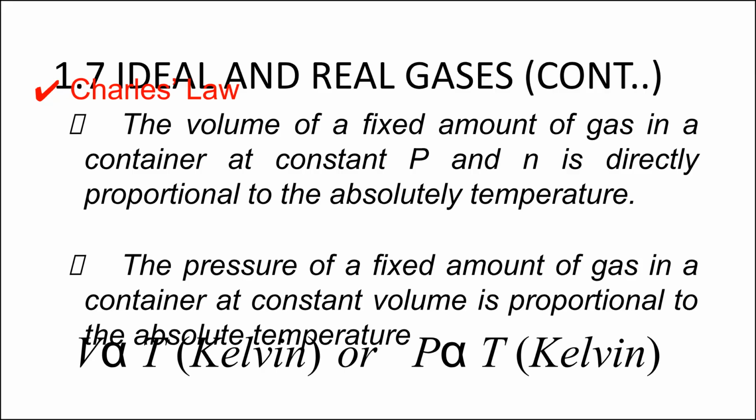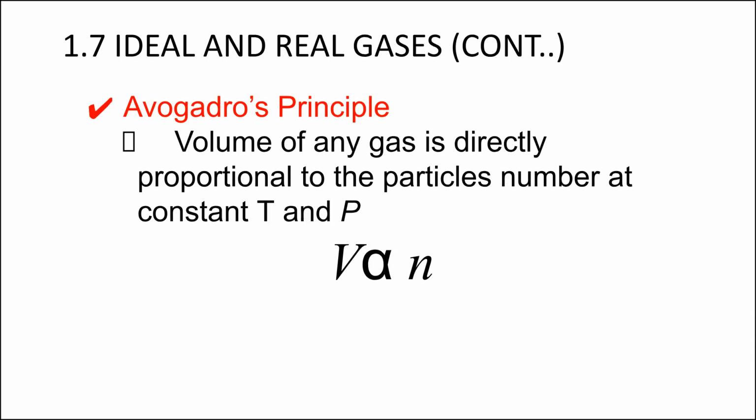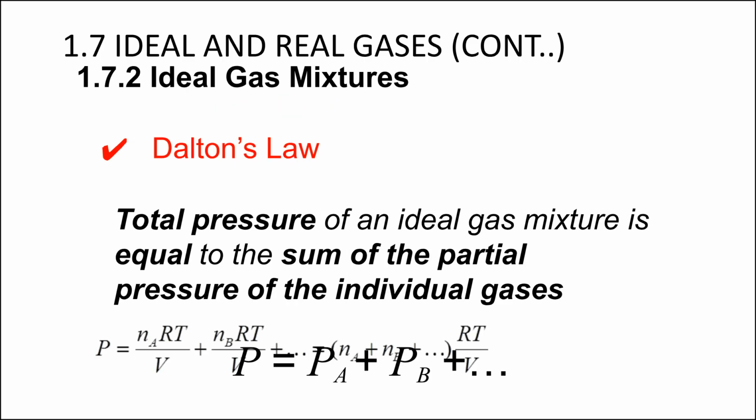First, the volume of a fixed amount of gas at constant pressure is directly proportional to its absolute temperature. Second, the pressure of a fixed amount of gas at constant volume is proportional to the absolute temperature. Avogadro's principle states that the volume of any gas is directly proportional to the number of particles at constant temperature and pressure. For ideal gas mixtures, Dalton's law states that the total pressure is the sum of the partial pressures of the individual gases. P = P_A + P_B + ...